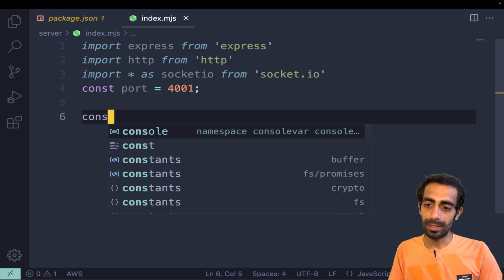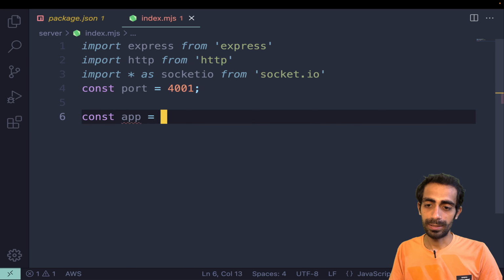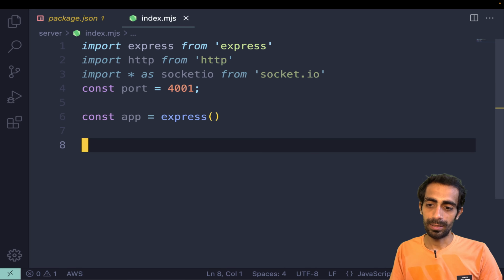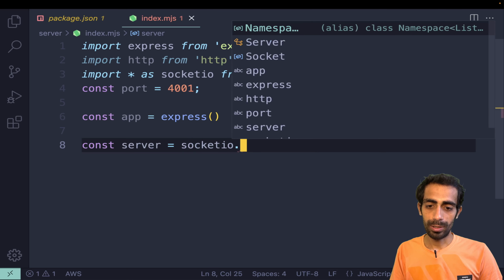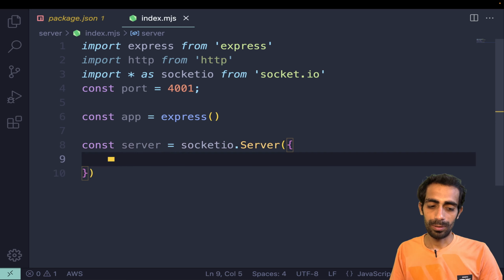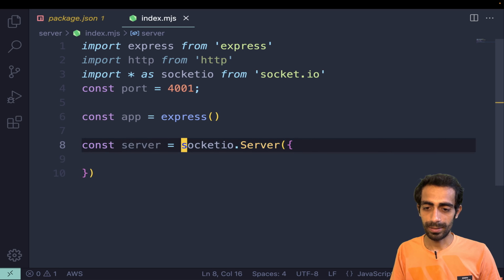Then, normally, const app is equal to express. Then const server is equal to new socket.io.Server, and inside that, the new keyword is necessary.